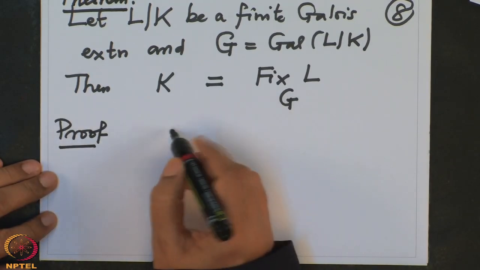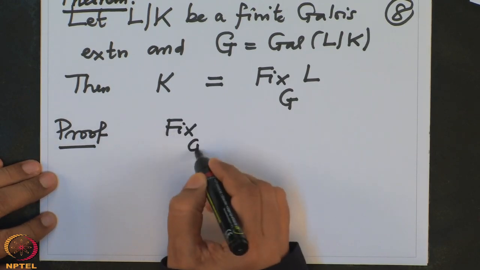So let us note down what this Fix_G(L) is.